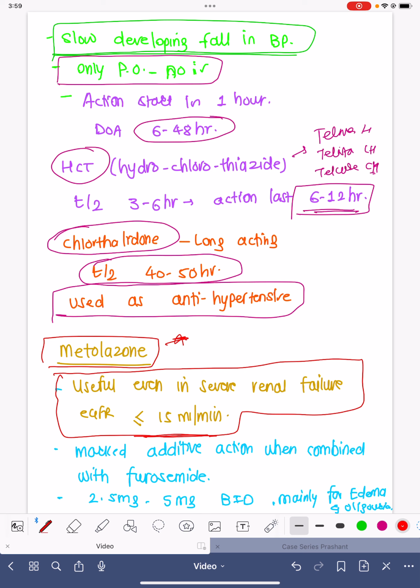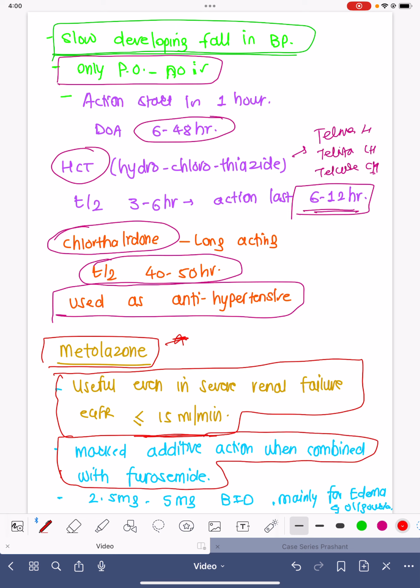If a patient's urine output drops and is not responding to furosemide or torsemide, at that time metolazone is added, 2.5 twice a day or 5 milligram twice a day, so that urine output can be achieved. This metolazone has a marked additive action when it is combined with furosemide.